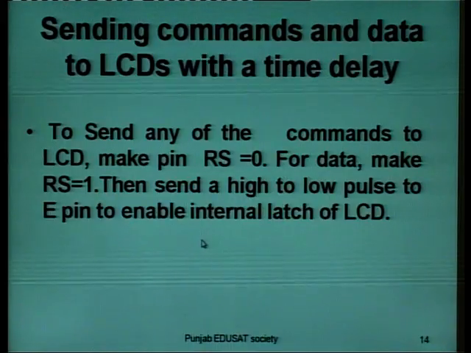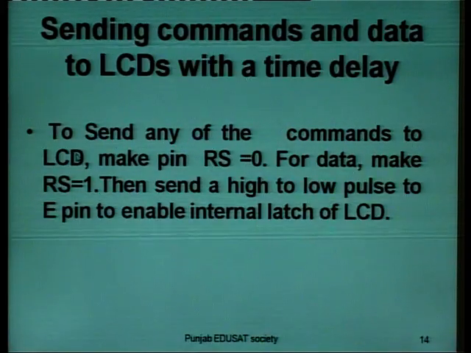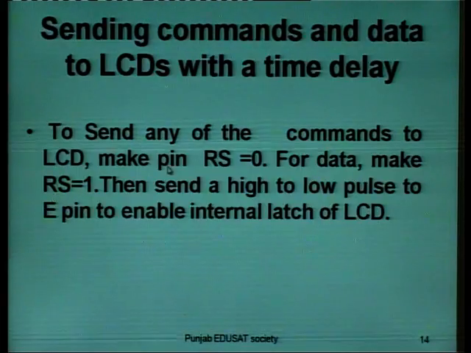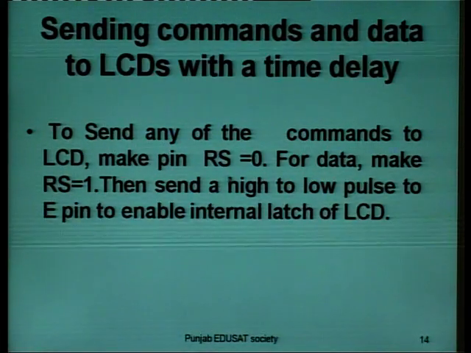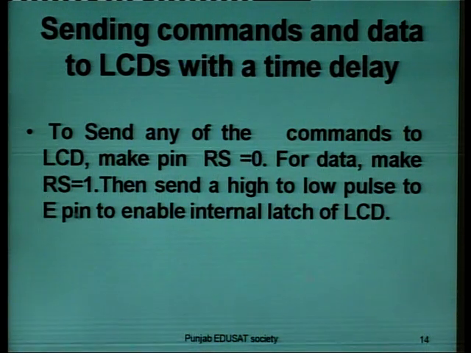Next, sending commands and data to the LCD with a time delay. To send any of the commands to the LCD, make pin RS equal to 0, that is, it selects the command register. For data, make RS equal to 1.